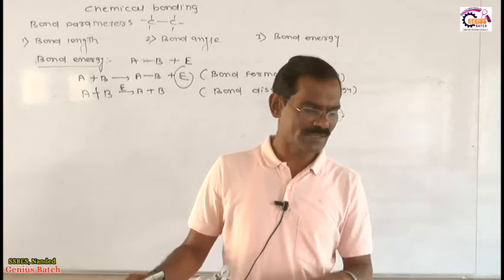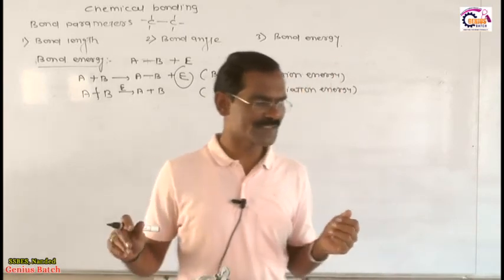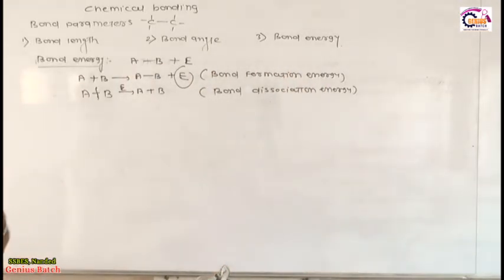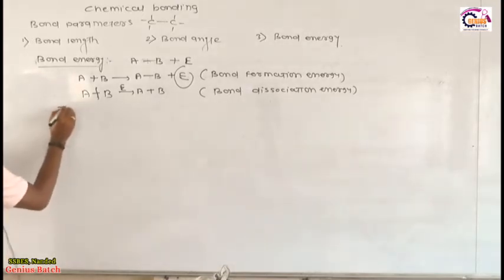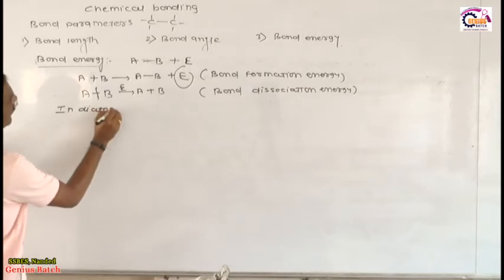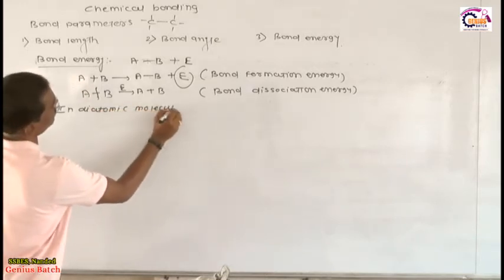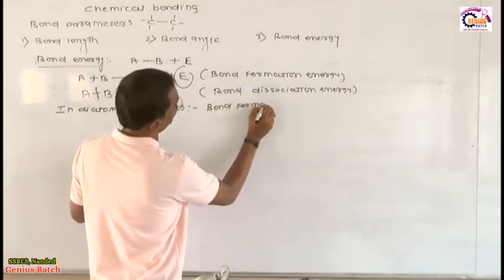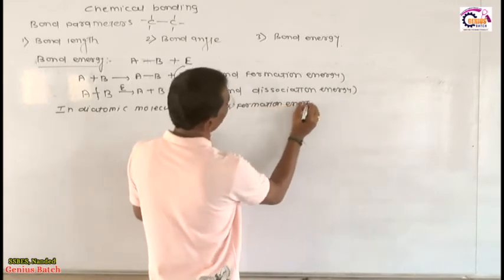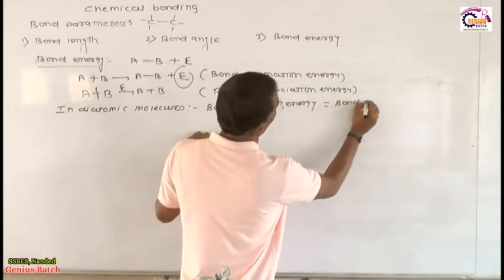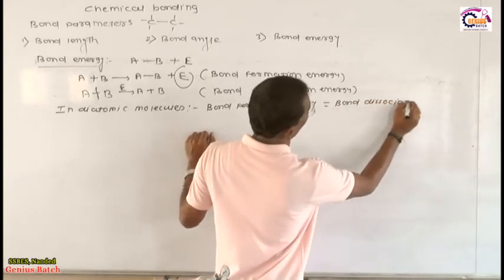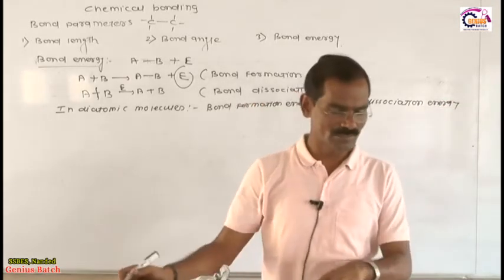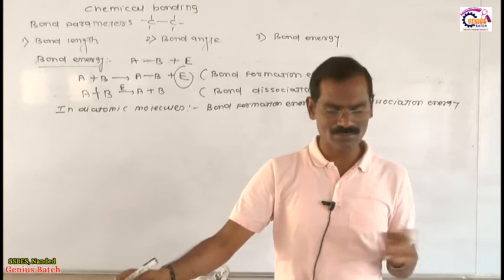Now, in a diatomic molecule, bond energy is equal to bond energy. Very simple phenomenon we are considering. Listen very carefully. In diatomic molecules, my friends, this is a very important thing. In a diatomic molecule, bond formation energy is equal to bond dissociation energy, and this happens in the case of diatomic molecules. I will give you some factors affecting bond energy. See toward the board.